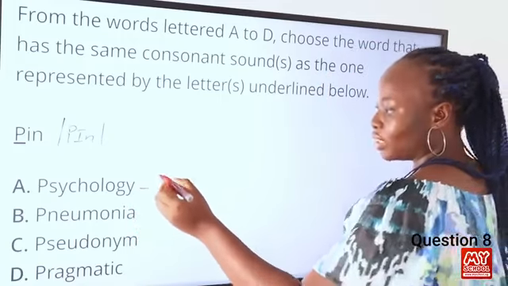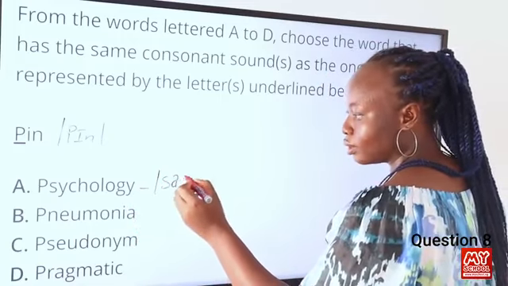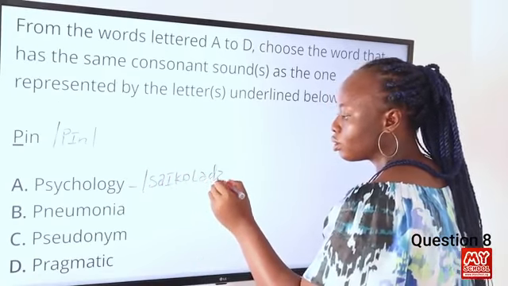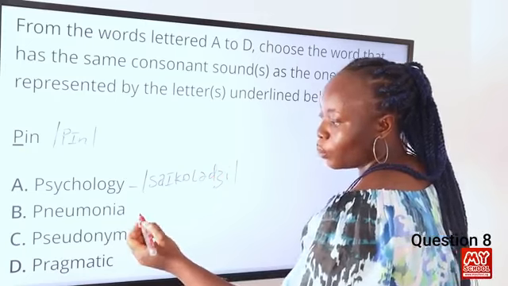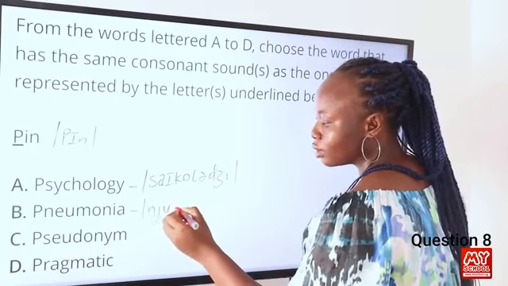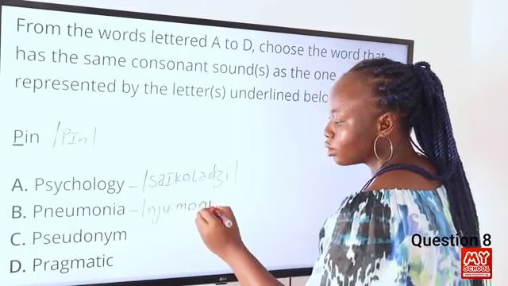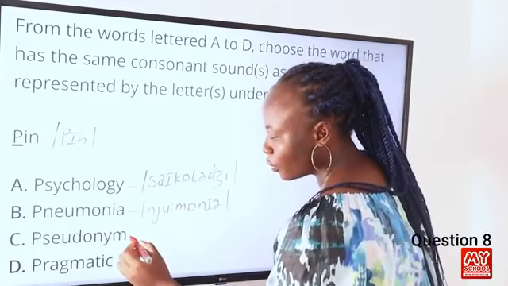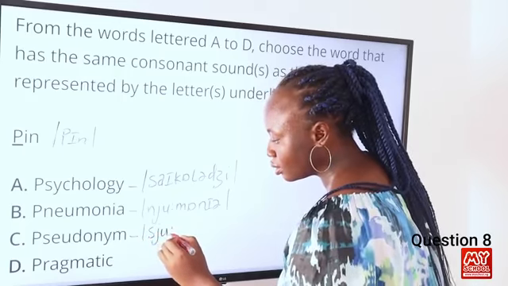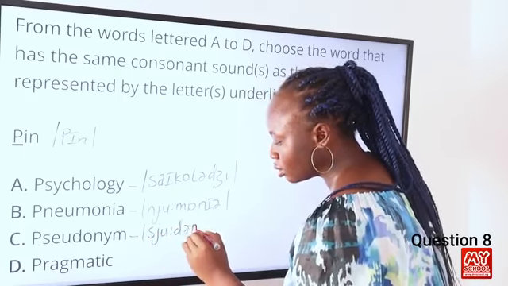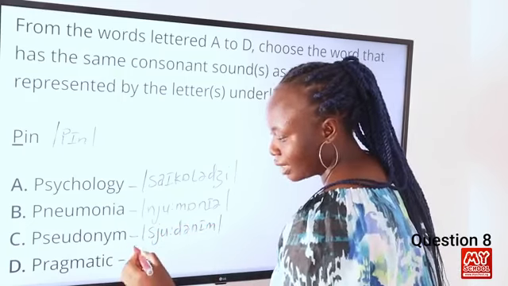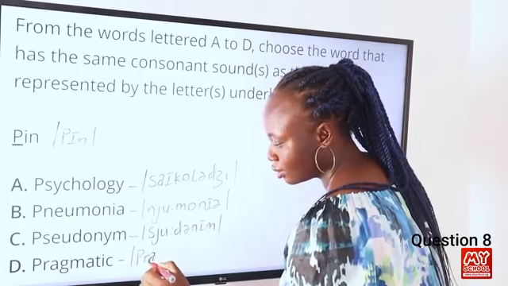So the word psychology can be transcribed as this. The word pneumonia can be transcribed as this. So for the word pseudonym, it can be transcribed as this. Finally, the word pragmatic can be transcribed as this.